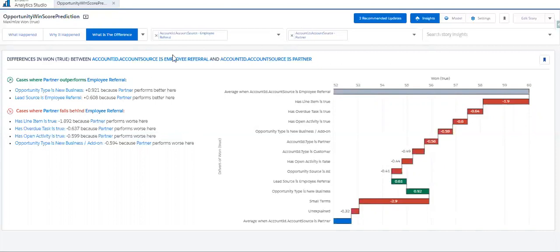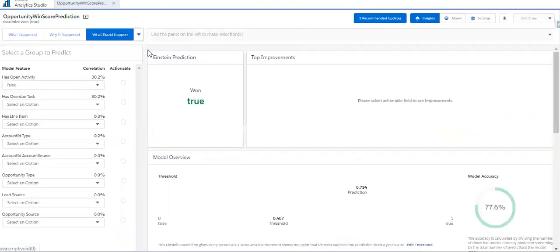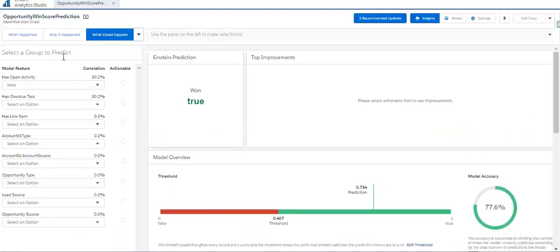Okay, so till now we saw the history data, how our opportunity history data was compared with the explanatory variable and outcome variable, and we saw the result. What if we need to predict the future? For that purpose we have what could happen. Whatever we are seeing on the left side is nothing but the input variables that we selected while creating the Einstein discovery. Input variable or explanatory variable, we can call it either. By setting different values to these input variables, we can see what could be the outcome.